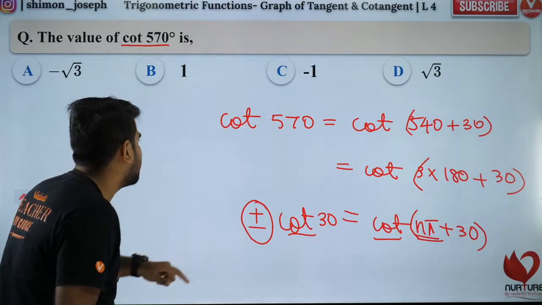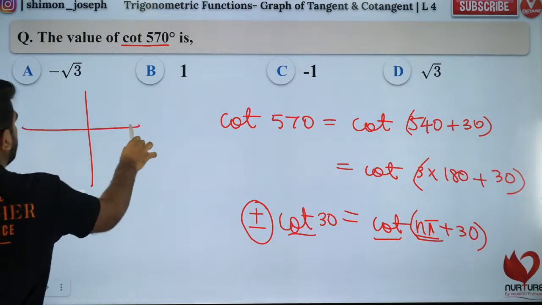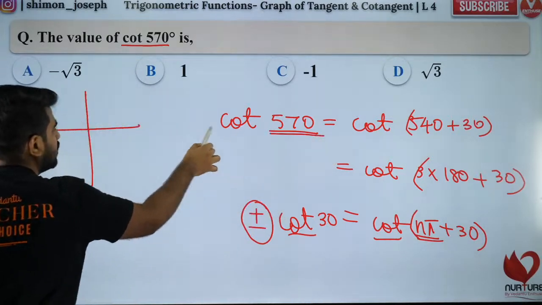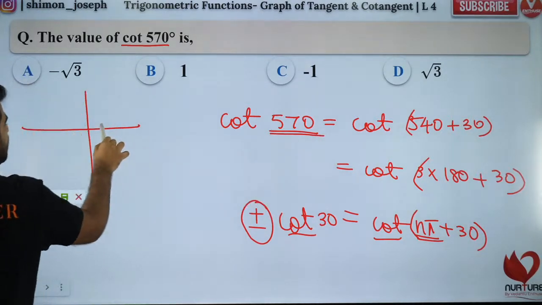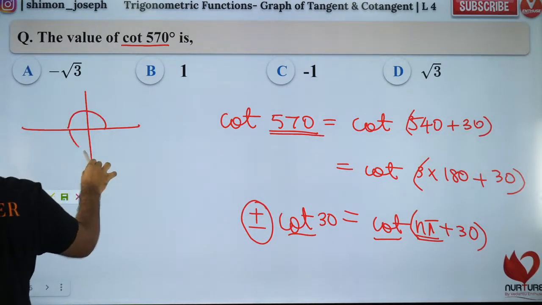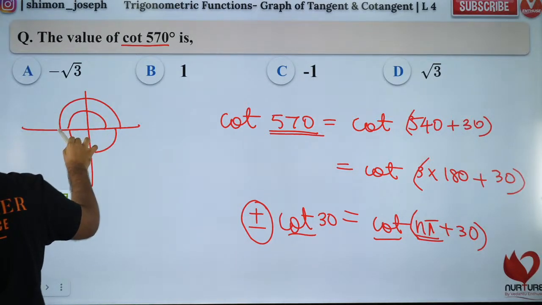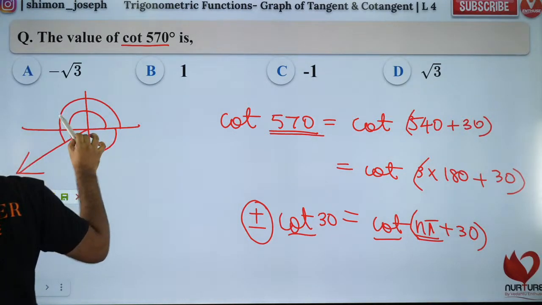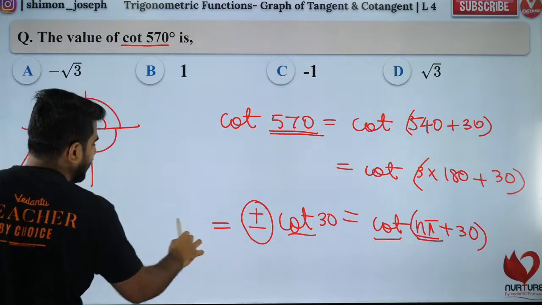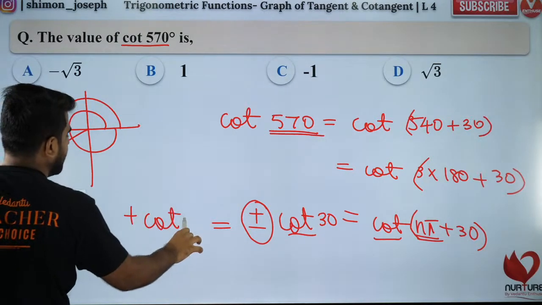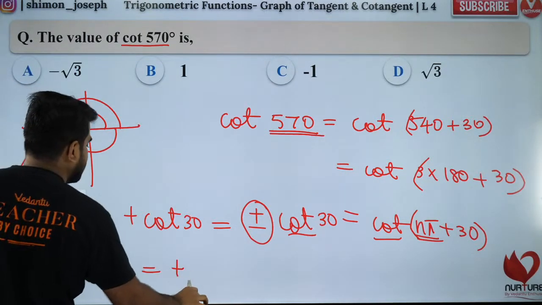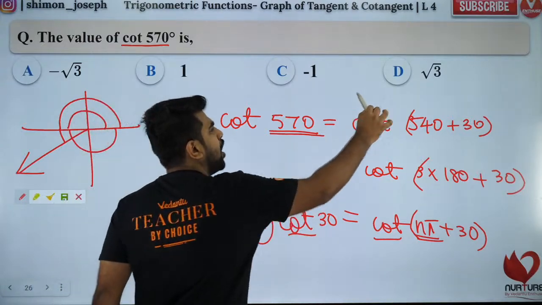What is the sign? Plus or minus? That you will choose based on where this angle lies. So this is 3 pi plus 30. 1 pi, 2 pi, 3 pi, 30. So it will be in the third quadrant. In the third quadrant, cot is positive. So plus cot 30 is the answer. So the answer is plus root 3. So plus root 3 is option D.